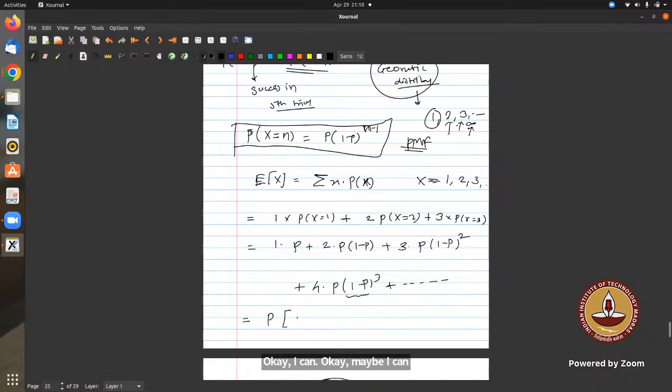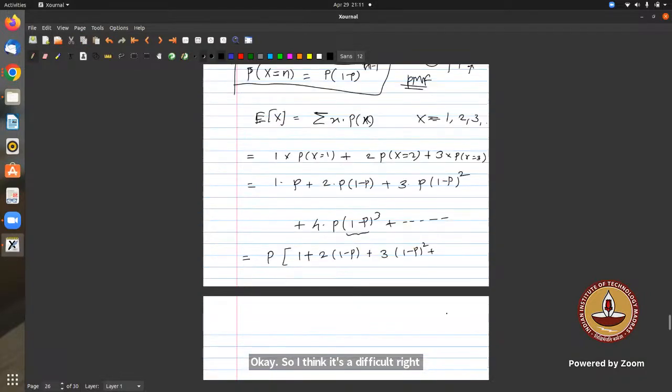Inside it will become 1 plus 2 into 1 minus p plus 3 into 1 minus p squared, plus 4 into 1 minus p cube, and like that. I think it's difficult here.